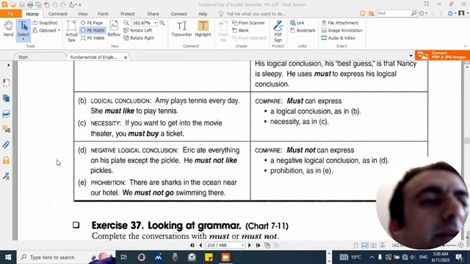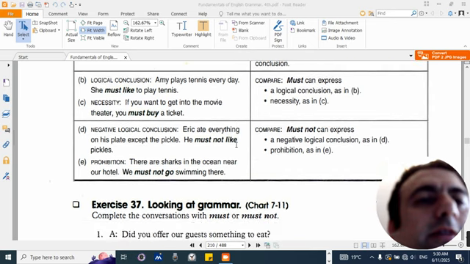D. Negative logical conclusion: Eric ate everything on his plate except the pickle. He must not like pickles. E. Prohibition: There are sharks in the ocean near our hotel. We must not go swimming there. Compare must not: must not can express a negative logical conclusion as in D, or prohibition as in E.